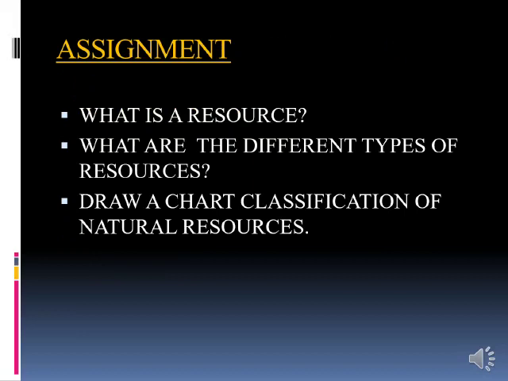As we conclude today's chapter, I would like to give you certain assignments to do at home. Let us see what is a resource and what are the different types of resources. And the third question is draw a chart of classification of natural resources.